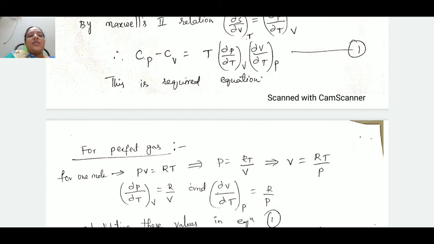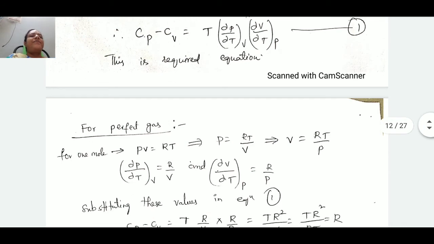That is at constant V with respect to temperature. So that is the meaning of this term. Dou p by dou t at constant V can be written as R by V. Similarly, dou v by dou t at constant p is equal to, here p is a constant with respect to t, that can be R by P. So until now we have calculated dou p by dou t at constant v and dou v by dou t at constant p for a perfect gas.